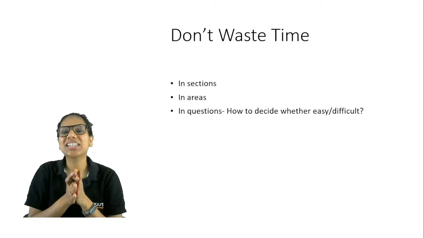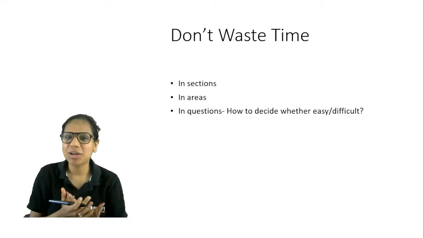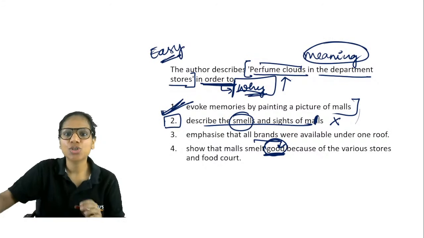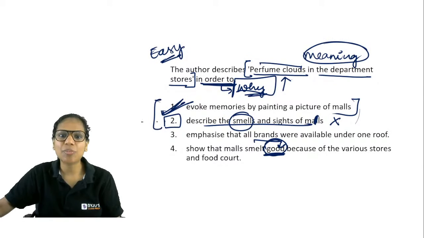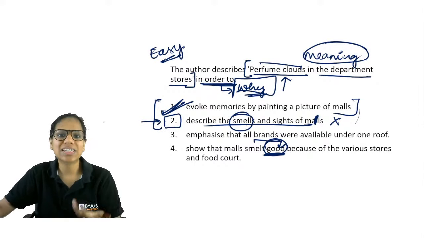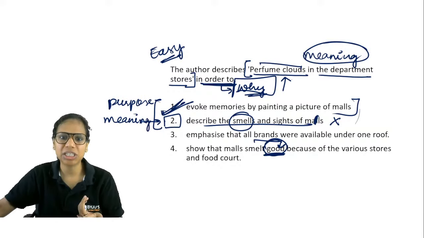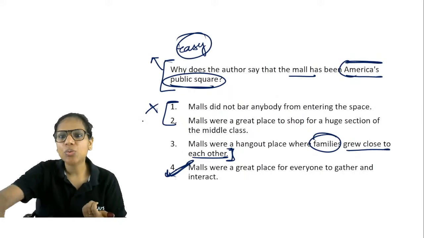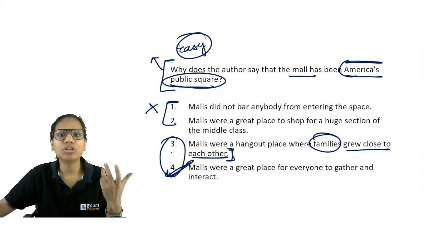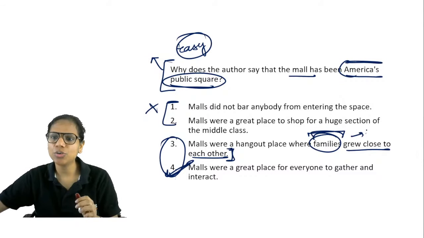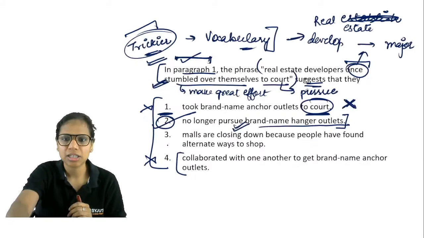So I have told you how to do some things, and I hope it is clear to you how to eliminate. For instance, this is a classic trap option. Two just gave the meaning, while one gave the purpose. So I have to focus on the purpose and not on the meaning. Similarly, when we narrow down to two close options, here they were not even close, but how did I decide? This is narrow. This is just talking about the family, so no, this cannot be the answer.